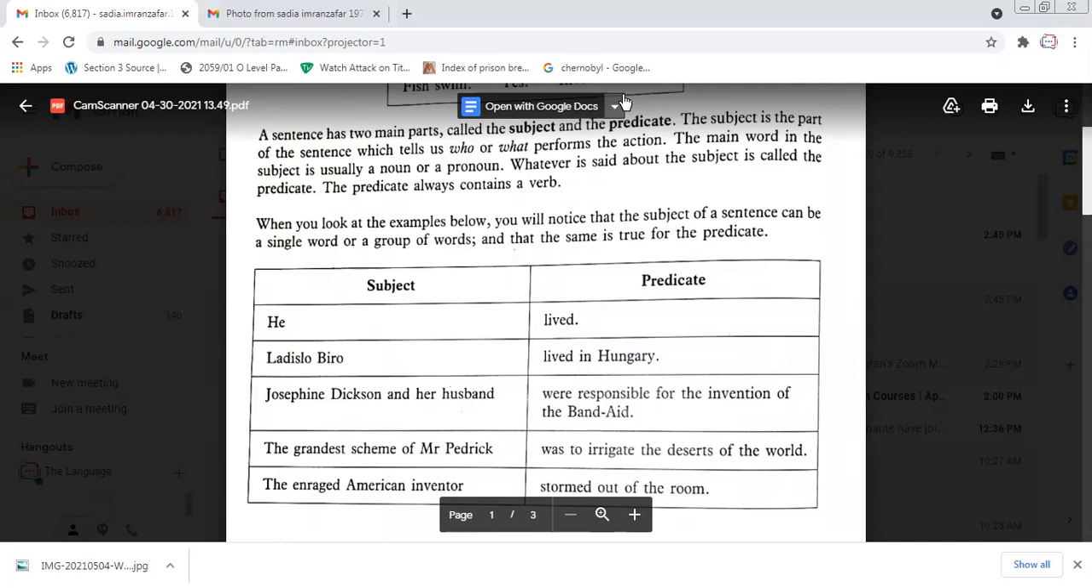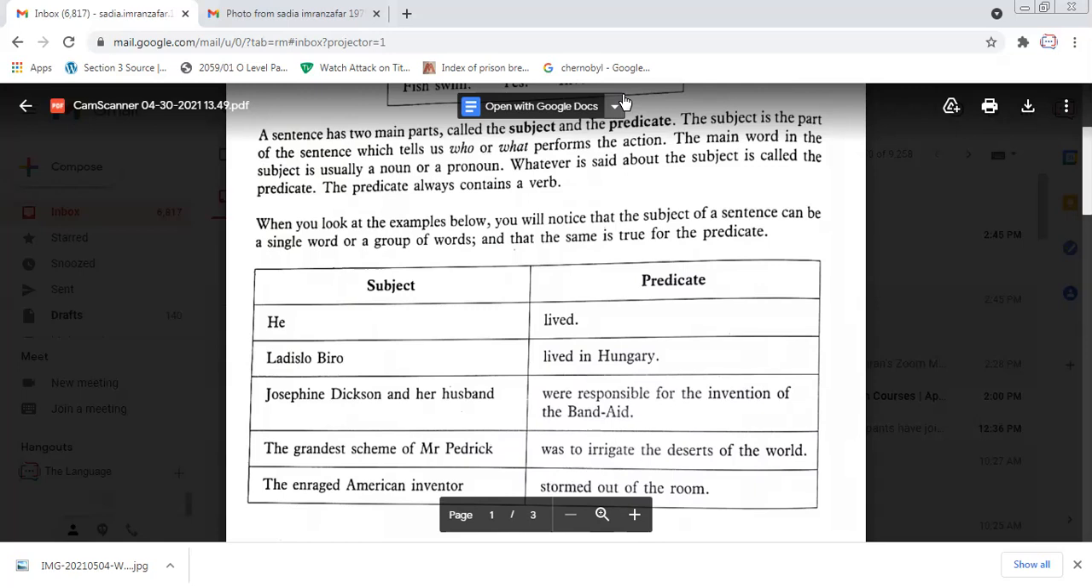Then, the grandest scheme of Mr. Patrick was to irrigate the desert of the world. The grandest scheme of Mr. Patrick was to irrigate the desert of the world. So the grandest scheme of Mr. Patrick, this is a subject. So a subject includes a noun or a pronoun and the whole phrase.